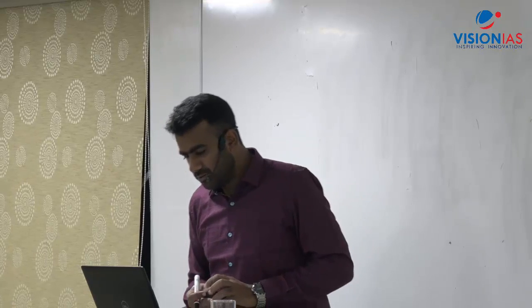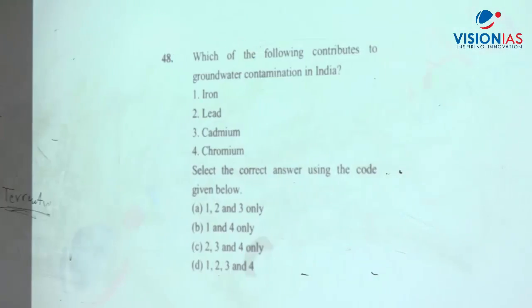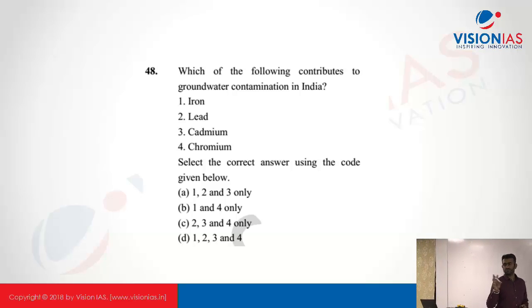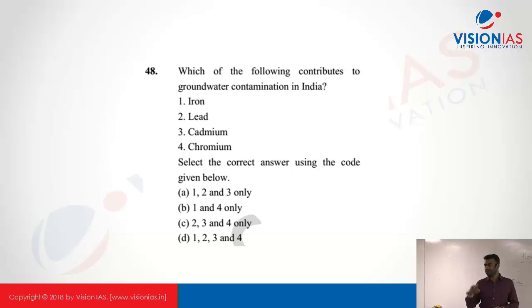So which of the following contributes to groundwater contamination in India? Basically, groundwater contamination can come from two sources, natural sources and man-made sources. Natural source क्या हो सकता है? Natural source can also be the sources where there is leaching of heavy metals. The mines or resources where these heavy metals are located, वहाँ से leach होके it is reaching the groundwaters. And it can also be through coastal ingression, saltwater ingression, coastal erosion. These are the ways in which natural groundwater contamination हो सकता है.